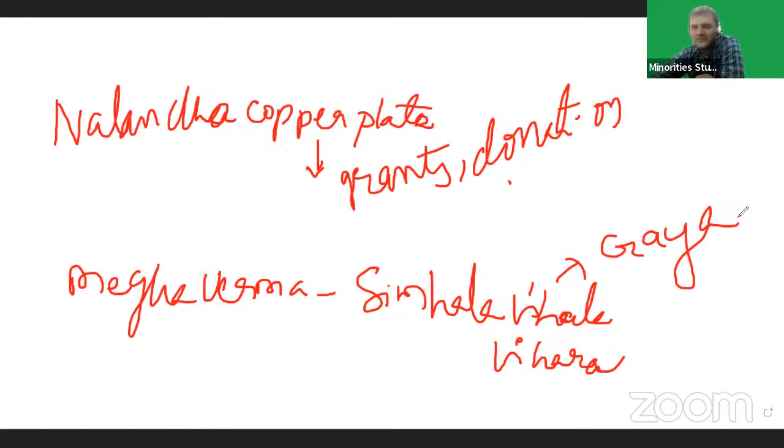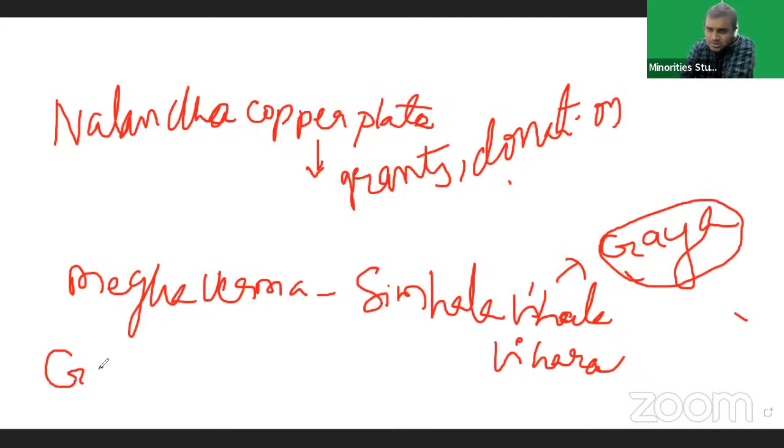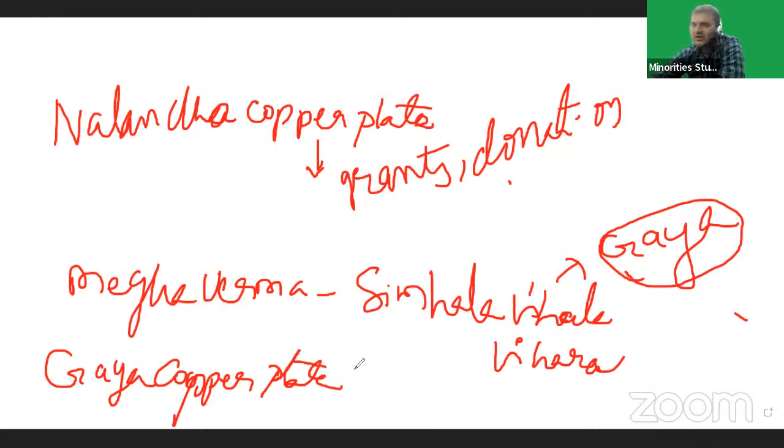Meghavarma requested Samudragupta to donate a village. So Samudragupta donated Gaya to Simhala Vihara and issued the Gaya copper plate inscription. Remember, copper plate means related to donations. Samudragupta donated Gaya and issued the Gaya copper plate inscription.